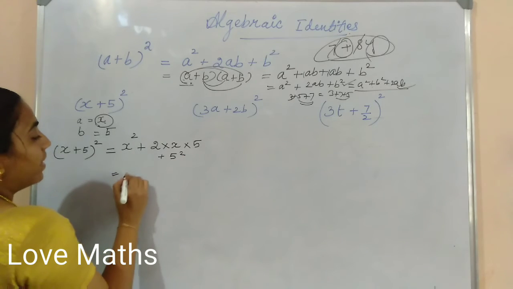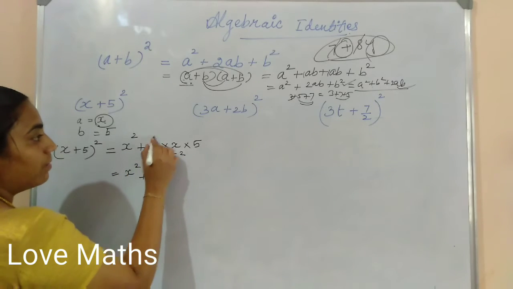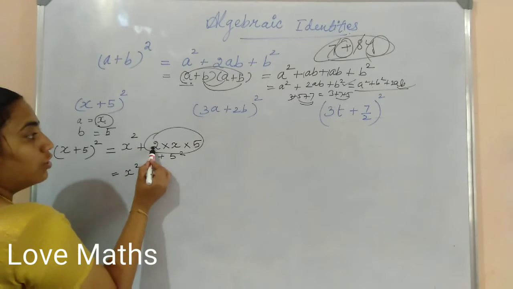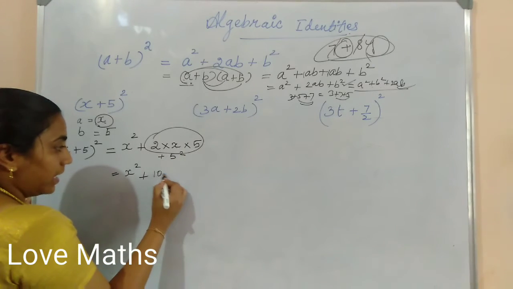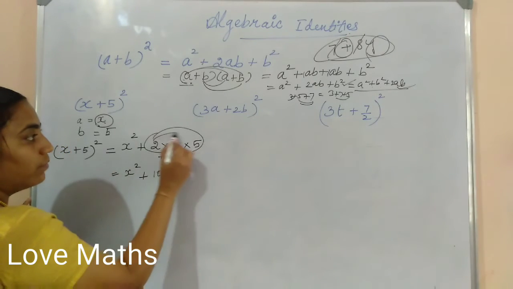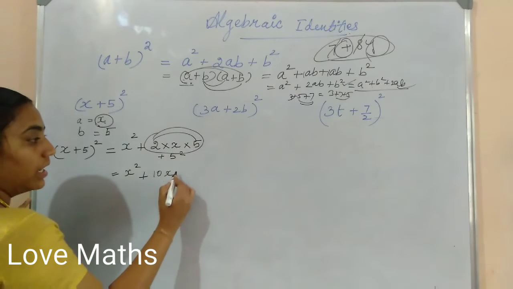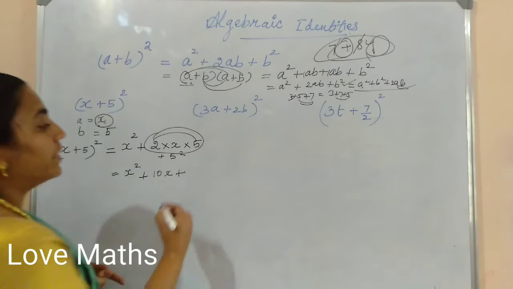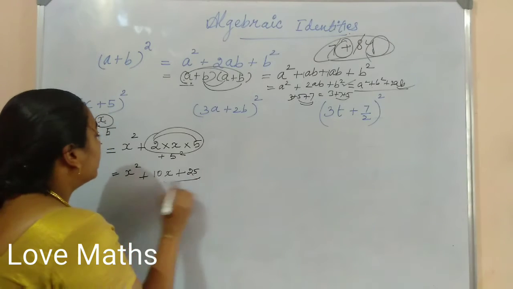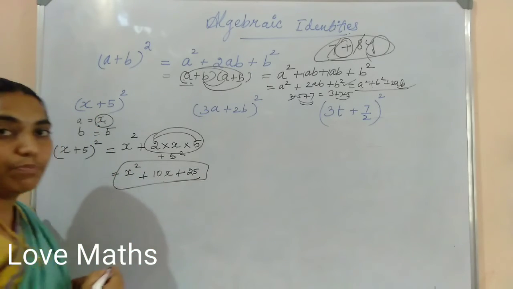Next you have to simplify. For x square, this is all multiplication: 2 into x is 2x, 2x into 5 is 10x. Otherwise, multiply the numbers: 2 fives are 10, 10 into x is 10x, plus 5 square. 5 square means 5 into 5, which is 25. That's all. This is the identity expression.